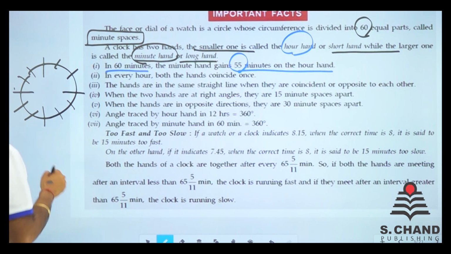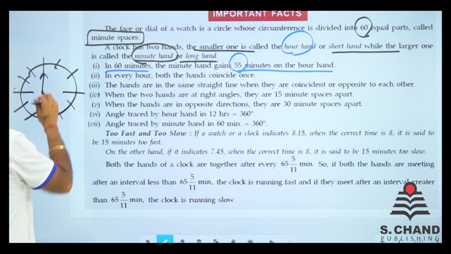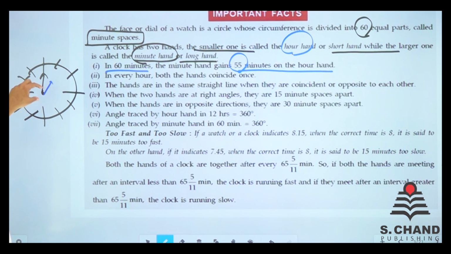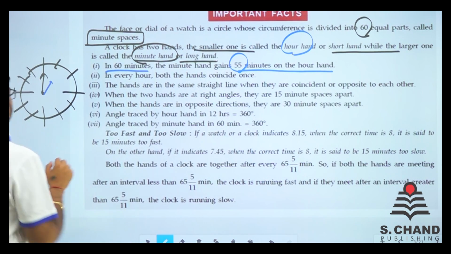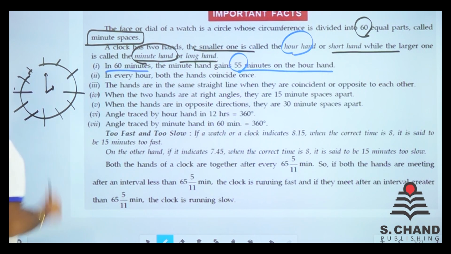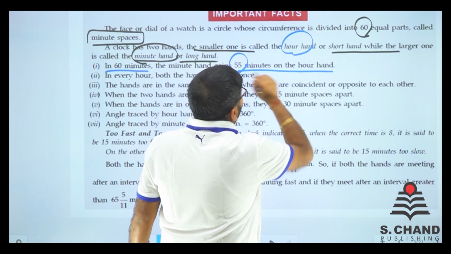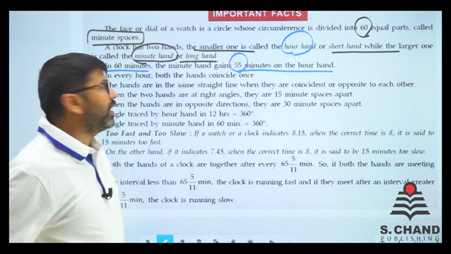Say for example it is 1 p.m. So the hour hand will be on 1 and the minute hand will be on 12. When 1 hour completes, the hour hand will be on 2. So it moved only 5 minutes in terms of minute spaces, and the minute hand moved the full 60. So 60 minus 5 is 55. So in 60 minutes the minute hand gains 55 minutes on the hour hand.